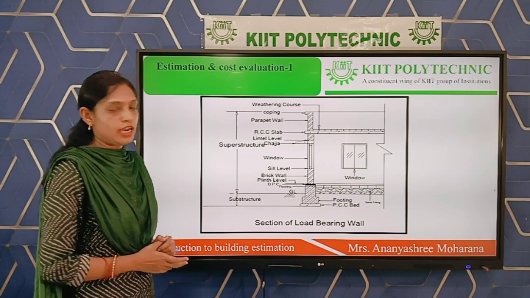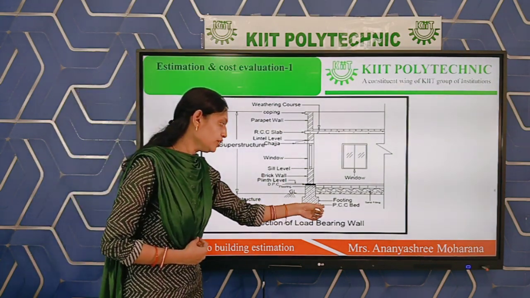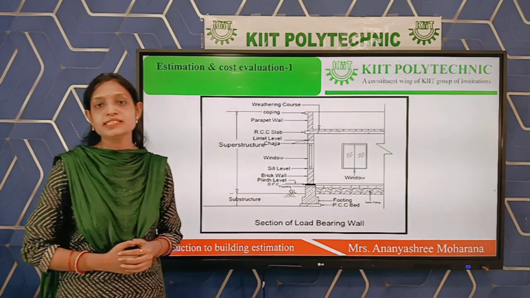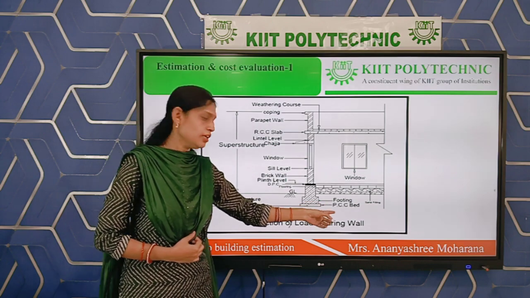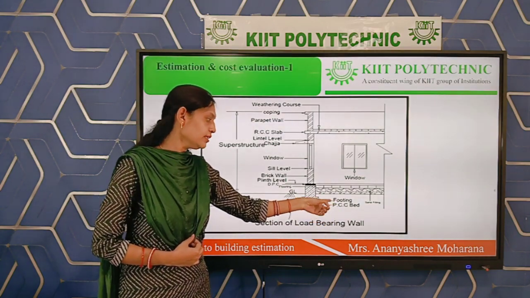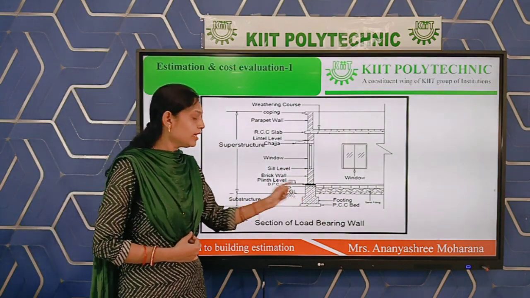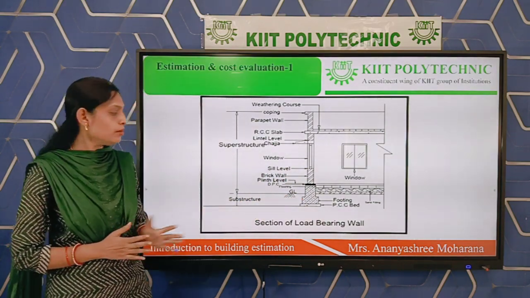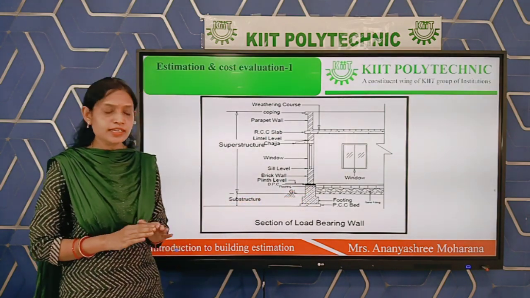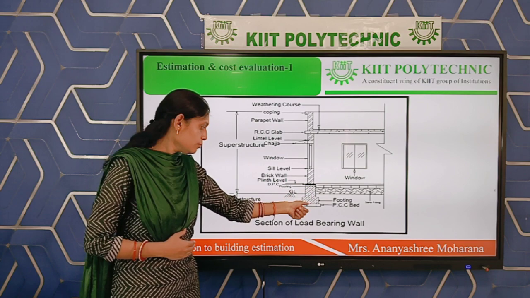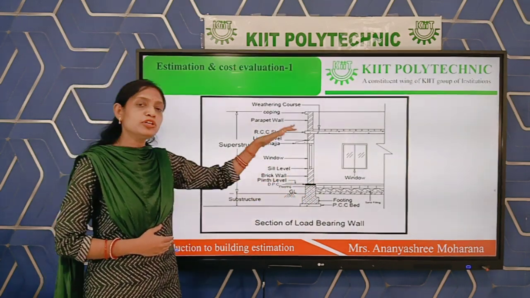As we know, when the earthwork is done, after that we have to provide the PCC. PCC means plain cement concrete, without any reinforcement, only using cement, that is plain cement concrete. One bed is provided, and over that we are providing footing or brickwork. Some footings are there. According to the load coming we can provide one footing, two footing, third footing. It depends upon the load coming to it.